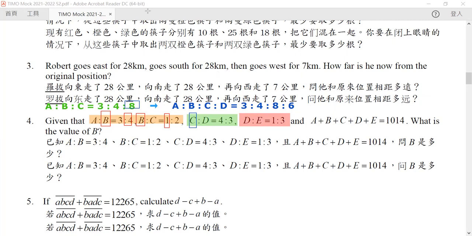By this, we can convert this D to D in here.